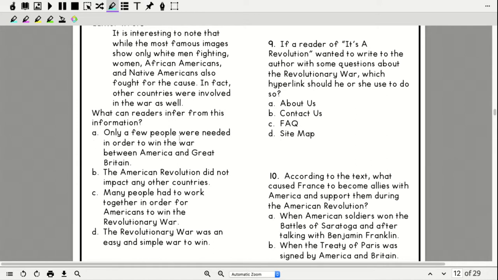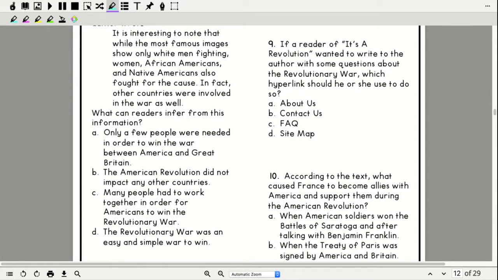So A, only a few people were needed in order to win the war between America and Great Britain. B, the American Revolution did not impact any other country. C, many people had to work together in order for Americans to win the Revolutionary War. D, the Revolutionary War was an easy and simple war to win. So which one of these is supported by this?